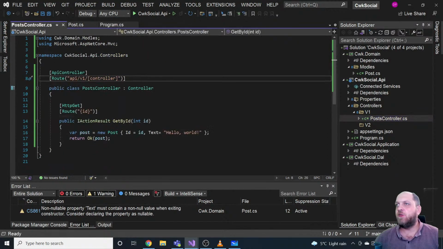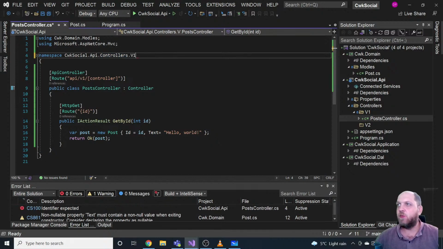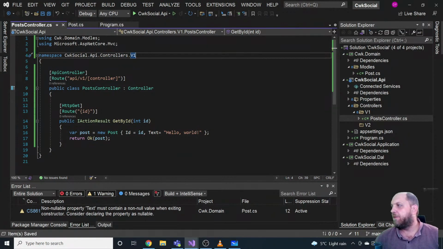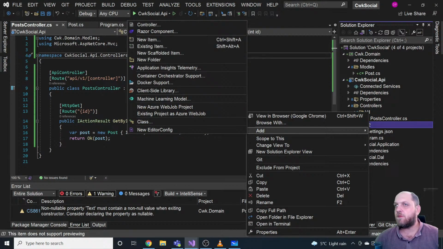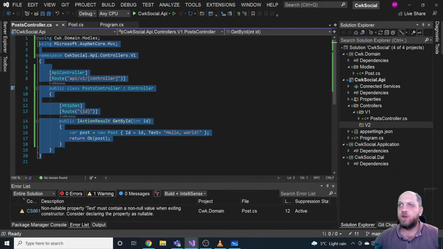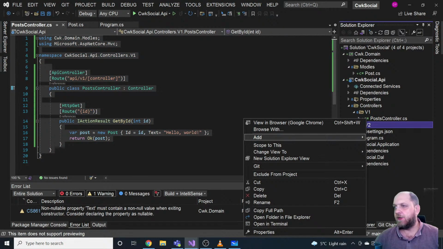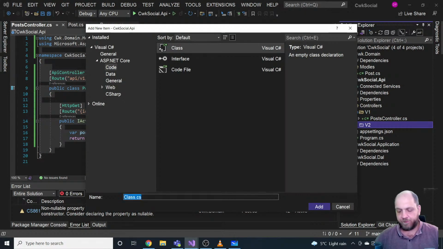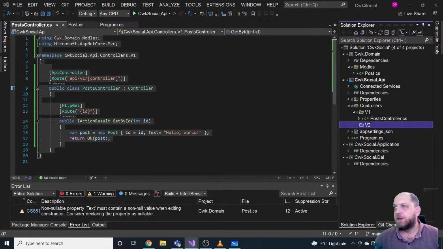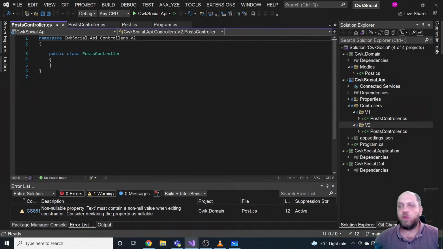Let's also change the namespace for that, so it's in v1. It should be okay. And we'll also create a new controller. Let's copy this over, and let's create a new class that would also be post controller. Okay, cool. I'm fairly fine with that.